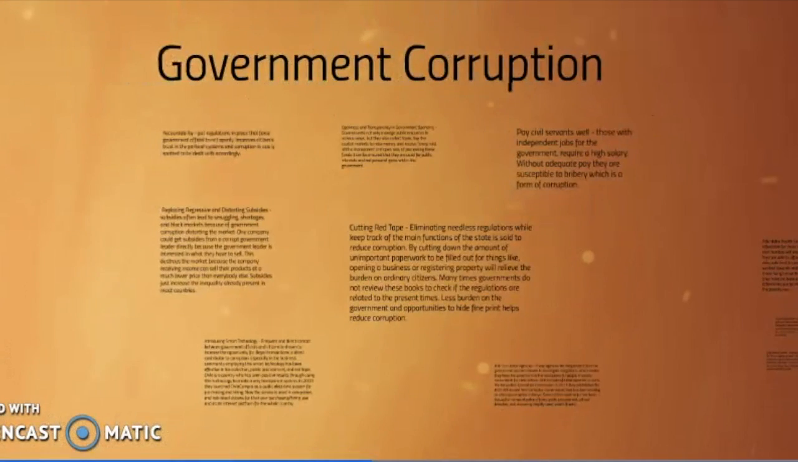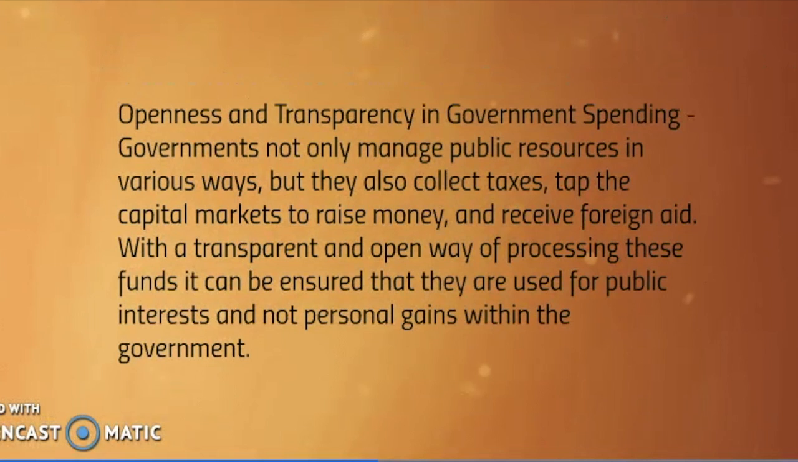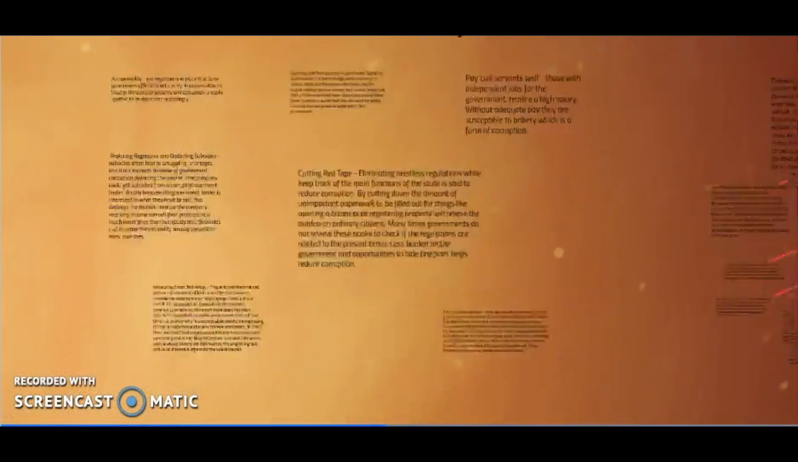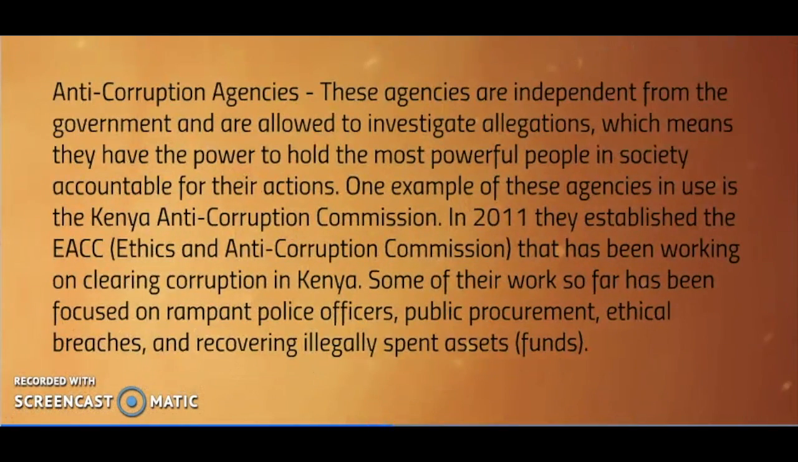Openness and transparency in government spending means finding a transparent and open way to process funds that governments manage, like taxes, the funds from capital markets, and foreign aid, to ensure that they're used for public interests and not personal gains within the government. Another solution is to form an anti-corruption agency, which is independent from the government, and they're allowed to investigate allegations. So basically, they have the power to hold the most powerful people in society accountable for their actions.